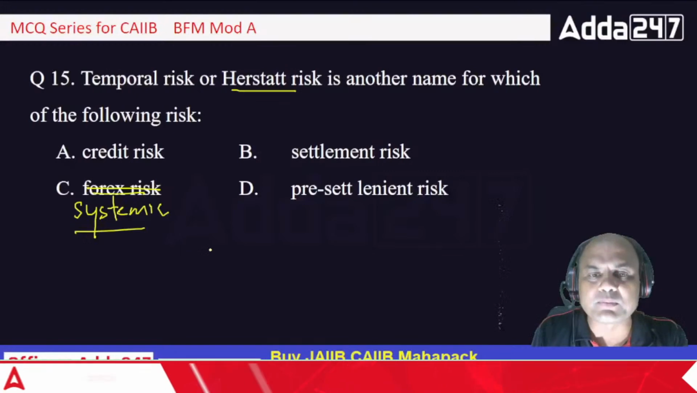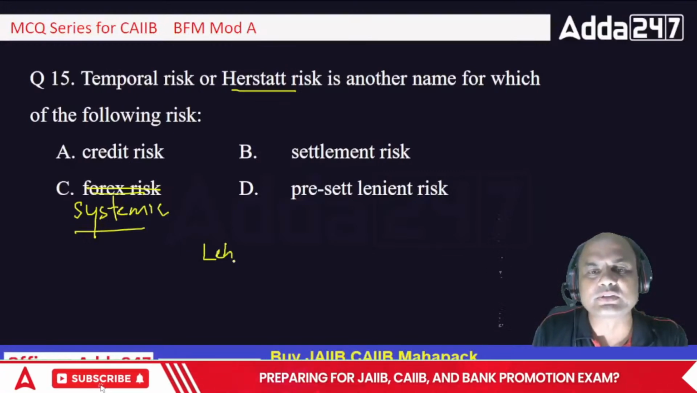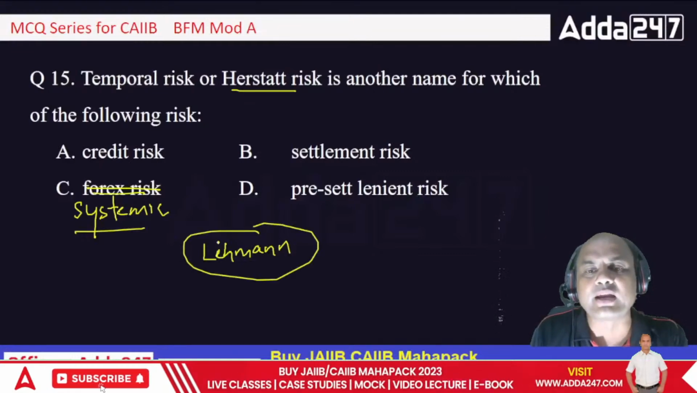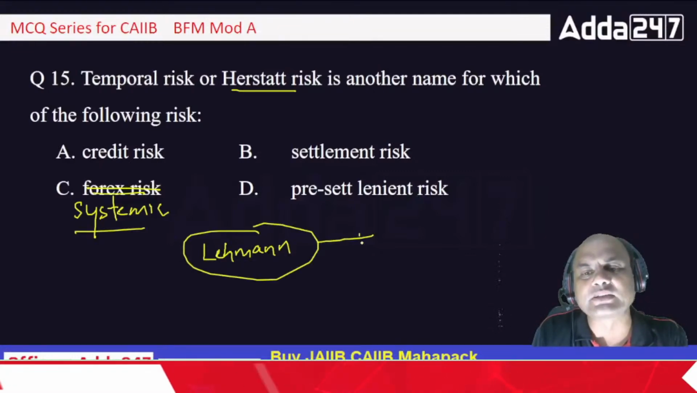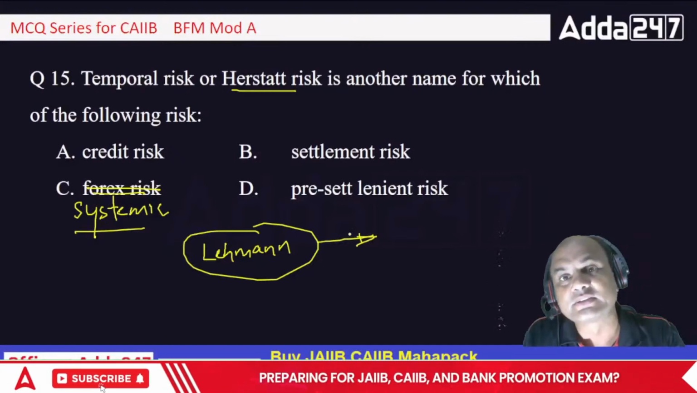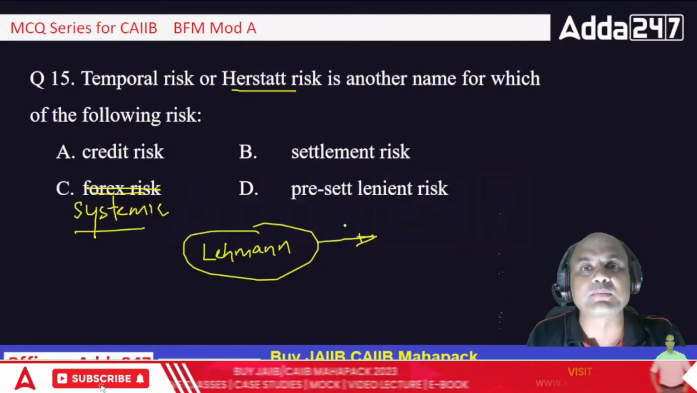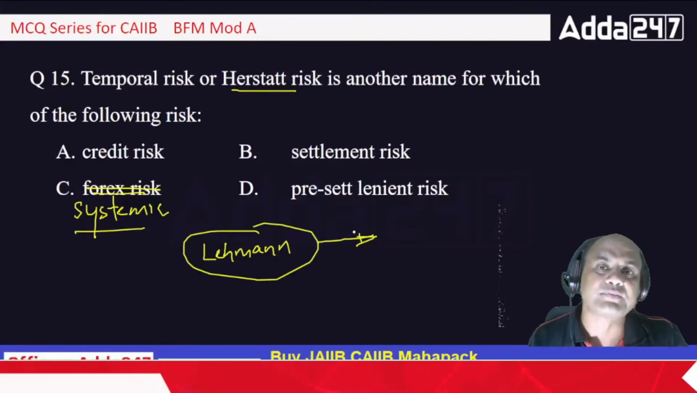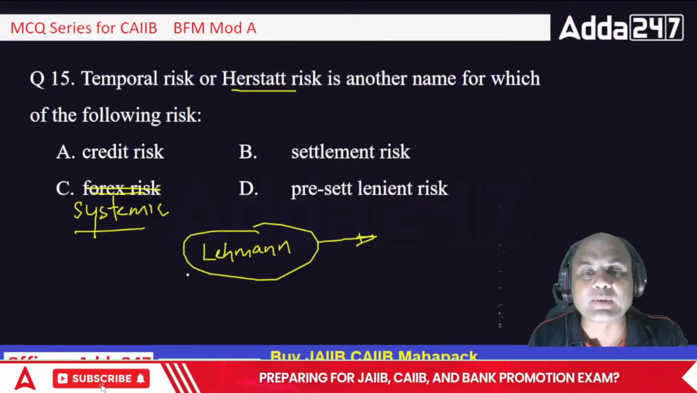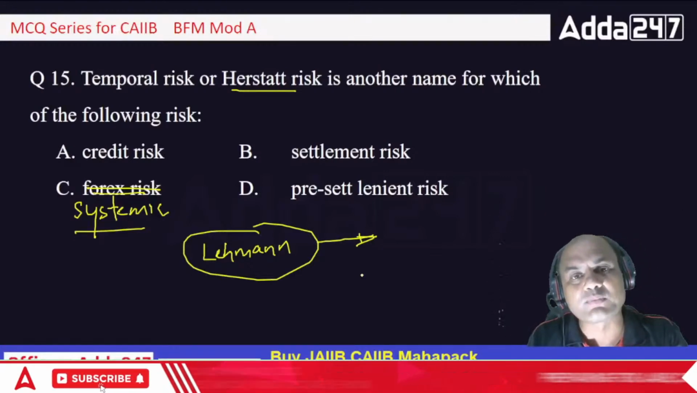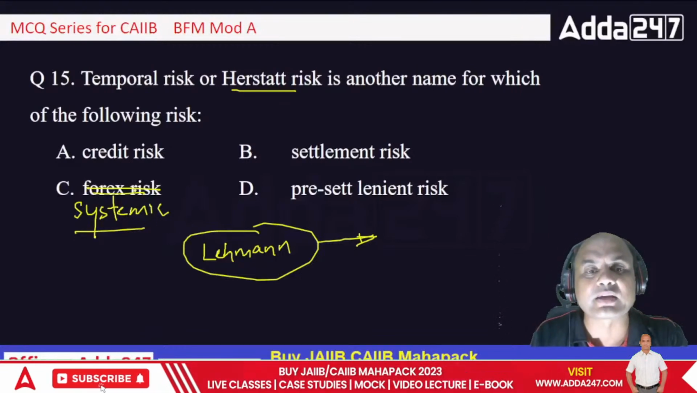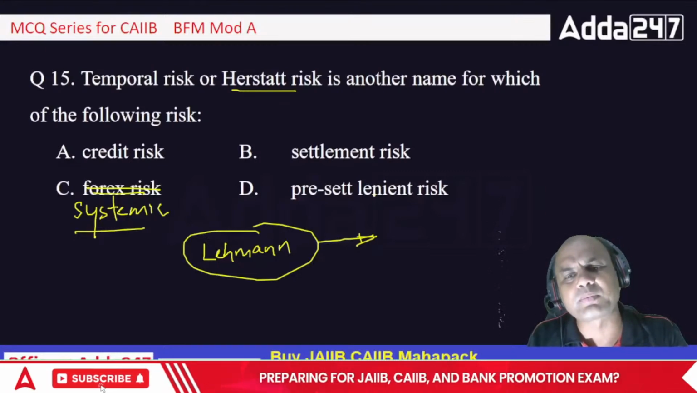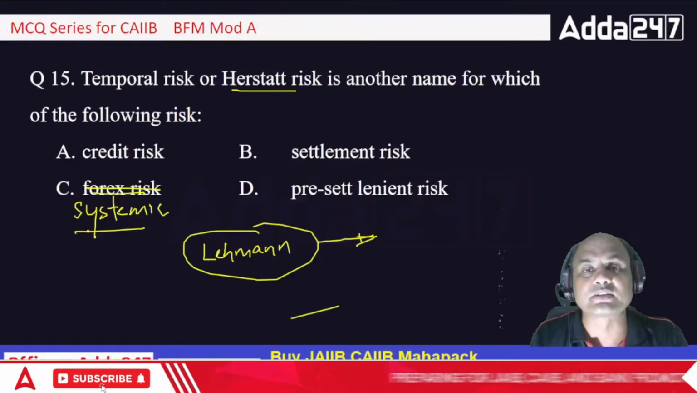Due to the failure of one bank, Lehman Brothers, everyone knows Lehman Brothers? Lehman Brothers failed in 2008, and that led to the failure of many banks, including the bigger ones. Citibank was in trouble, HSBC was in trouble, Standard Chartered was in trouble, even in India many of the banks were in trouble. So that led to what? A single bank crash led to the failure of many banks. So this is known as systemic risk. Systemic means due to the failure of a single person, all the parties get affected. So that is systemic risk.